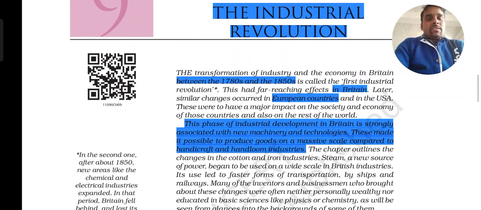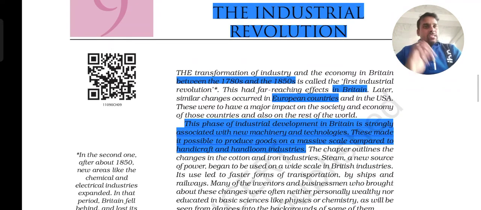This period of industrial development in Britain is strongly associated with new machinery and technologies. This made it possible to produce goods on a massive scale compared to handicraft and handloom industries.